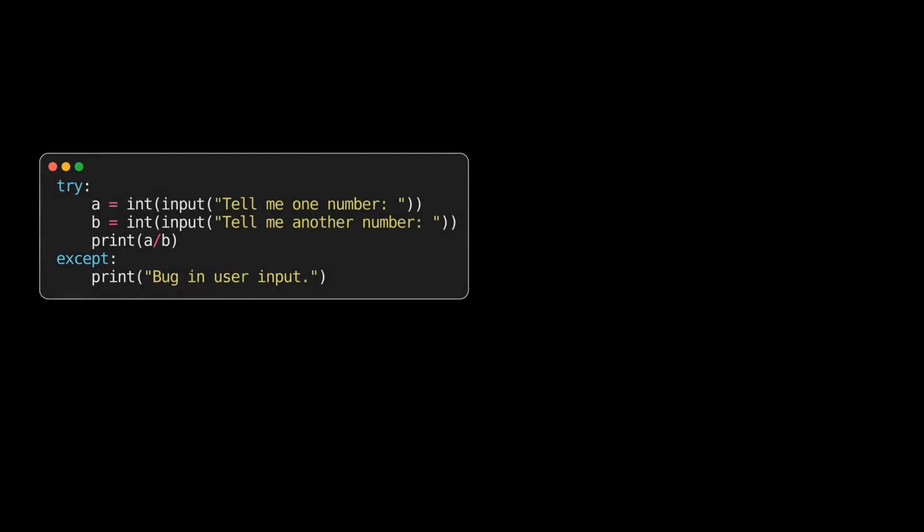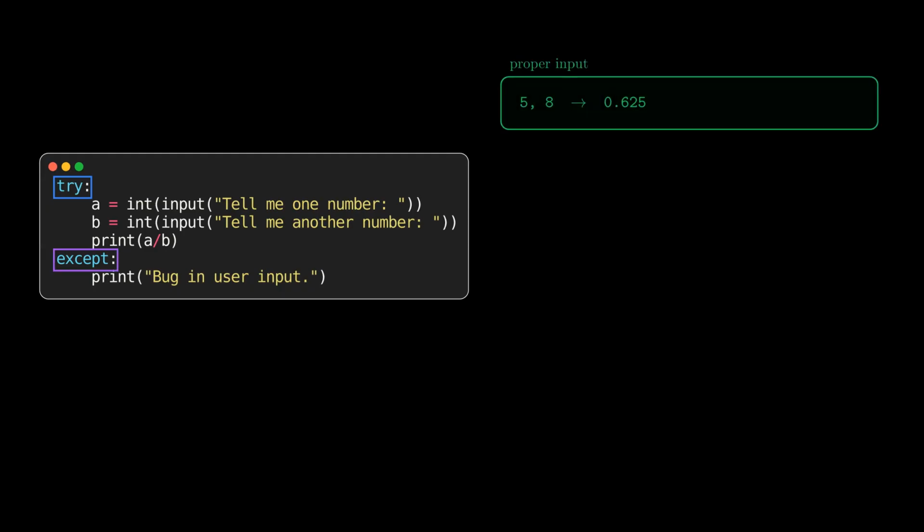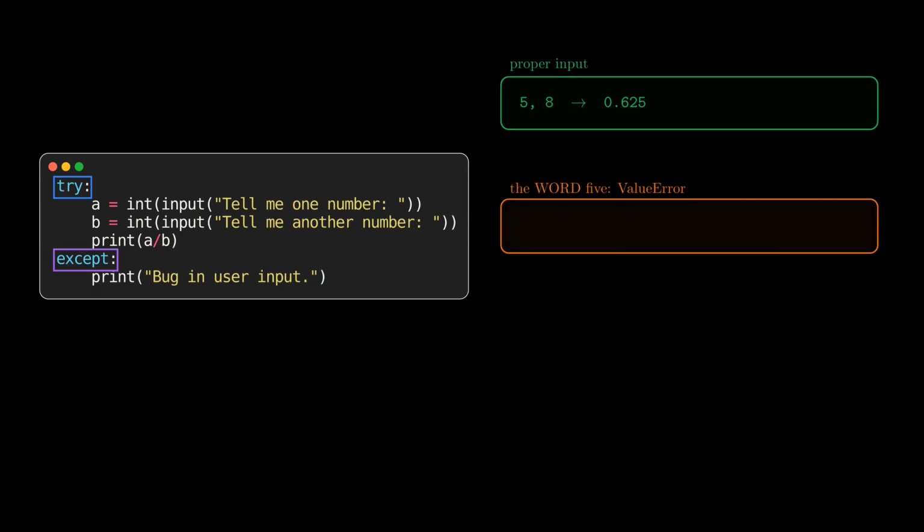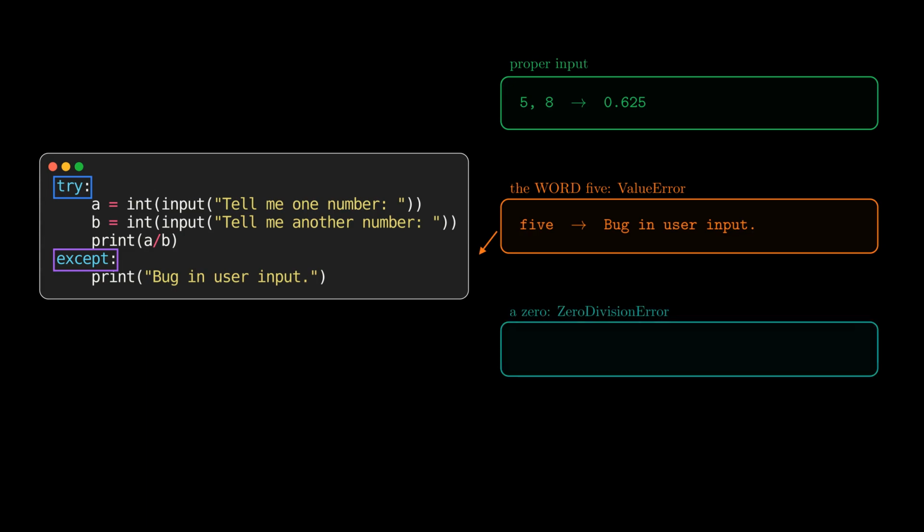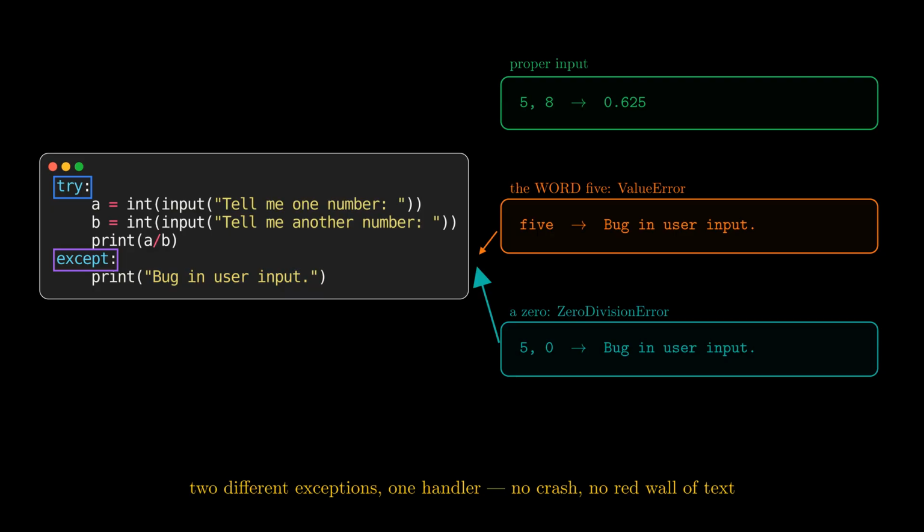The risky lines are known, so we wrap them in a try block and attach a bare except. Proper input still works exactly as before, but now, when someone types letters, the ValueError is caught, and the program prints the message "bug in user input." When someone enters 0, the ZeroDivisionError is caught, and the very same friendly message appears. No red wall of text, no crash. The program ends politely instead of blowing up in the user's face.